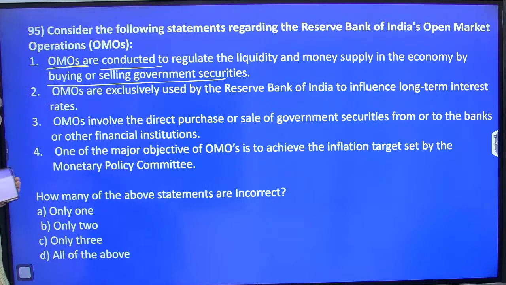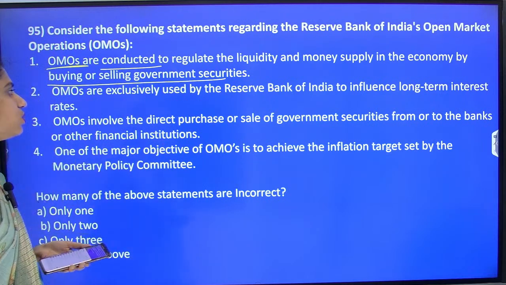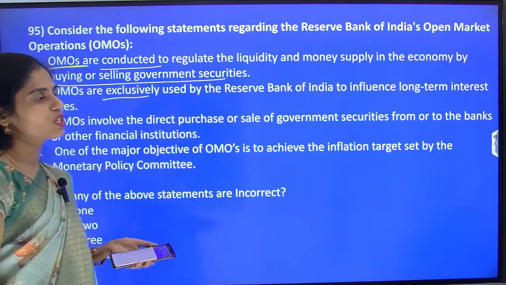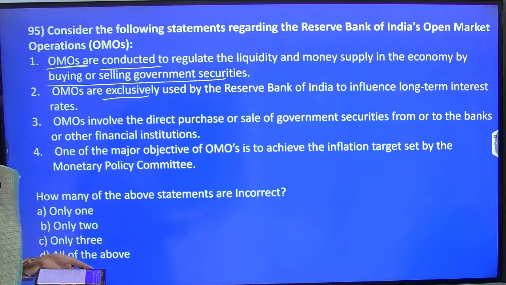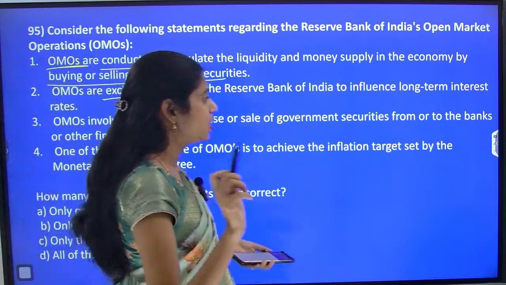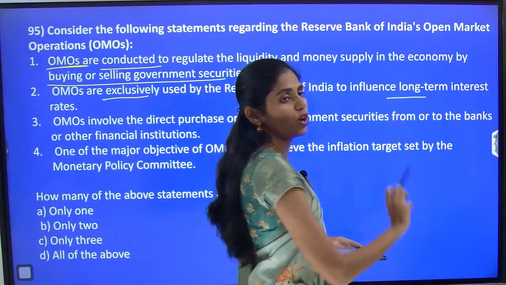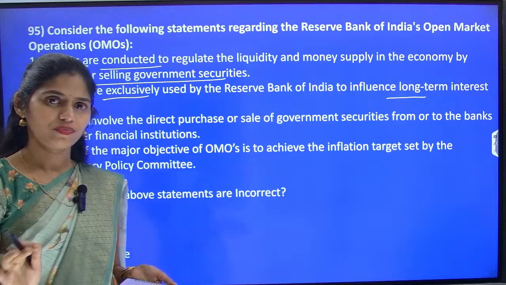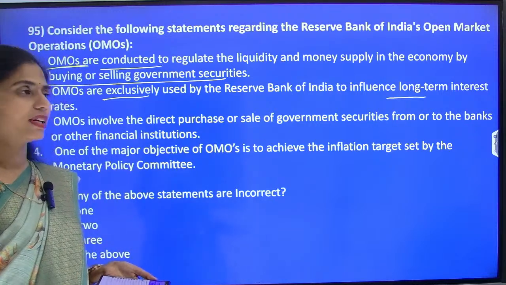And the second is OMOs are exclusively used by RBI to influence long-term interest rates. Whenever you are reading statements, you have to focus on which term: long-term, medium-term, or short-term. With these words, UPSC will confuse you. From economy you have to remember that.